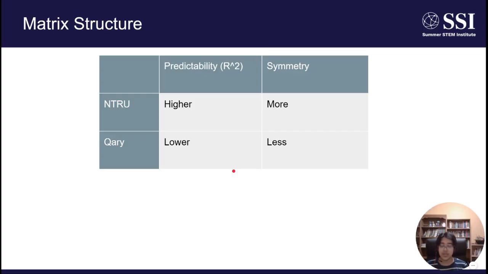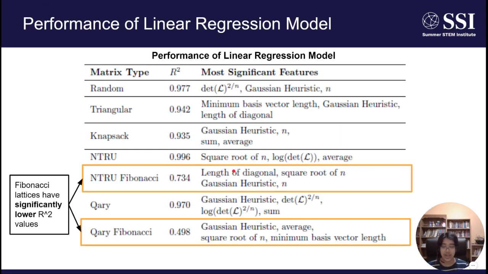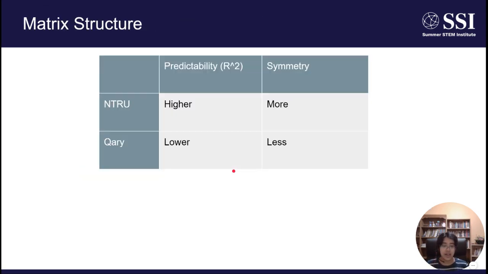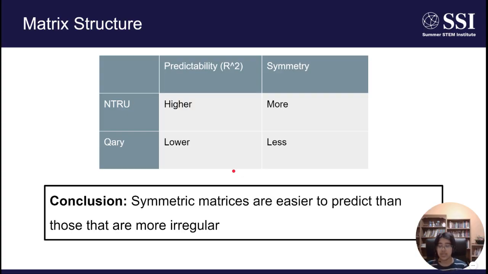So as we noted on the previous slide, NTRU matrices were slightly more predictable than QArray matrices because they had a slightly higher R-squared value. And the main difference between NTRU and QArray matrices is symmetry. NTRU matrices exhibit more symmetry across the diagonals and have square block sizes, whereas QArray can sometimes have rectangular block sizes. And hence we can conjecture that symmetric matrices are easier to predict than those that are more irregular.